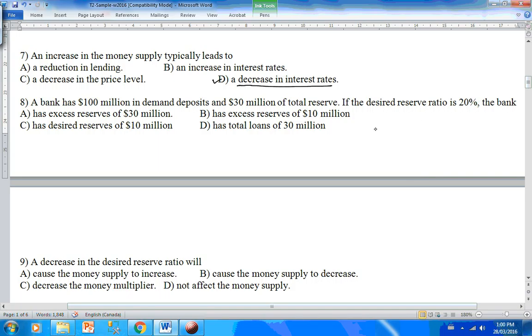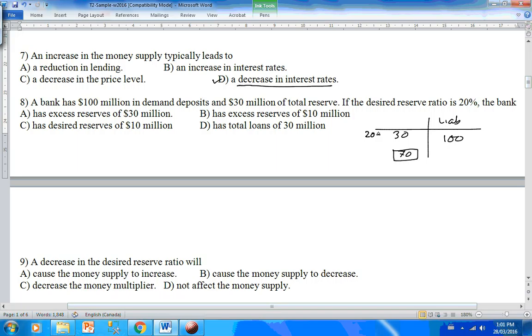So this question is telling us that a bank on its liability side has $100 million of deposits and it has $30 million of total reserves, and that means the rest of the $70 million was used to buy bonds or give loans, etc. So if the desired reserve ratio is 20%, this bank would keep 20% of $100 million, which is $20 million as reserve, but now it is keeping $30 million as reserve.